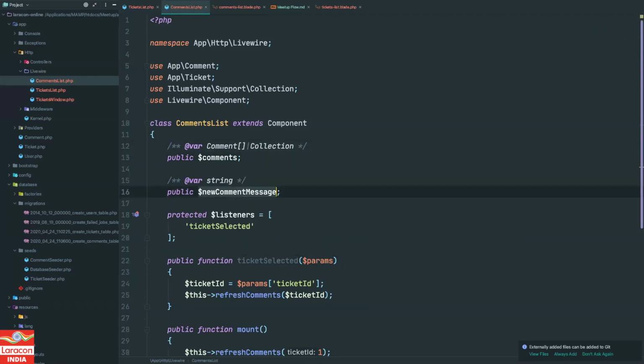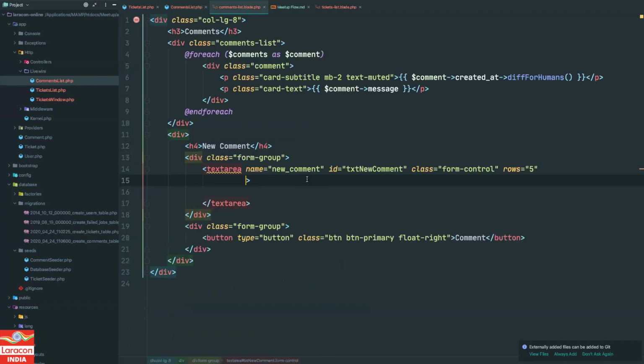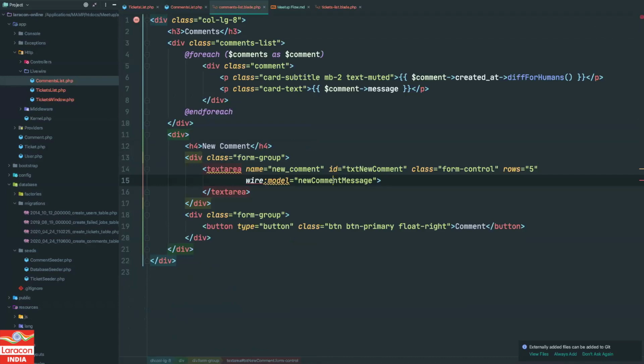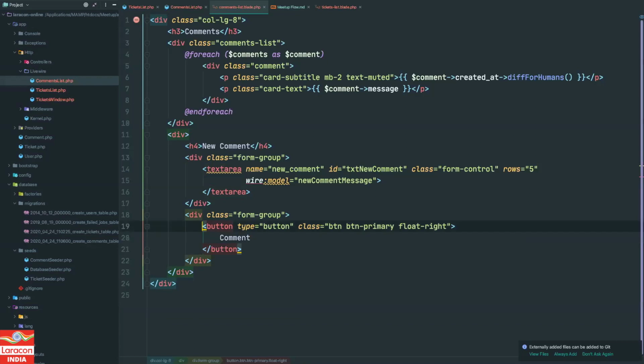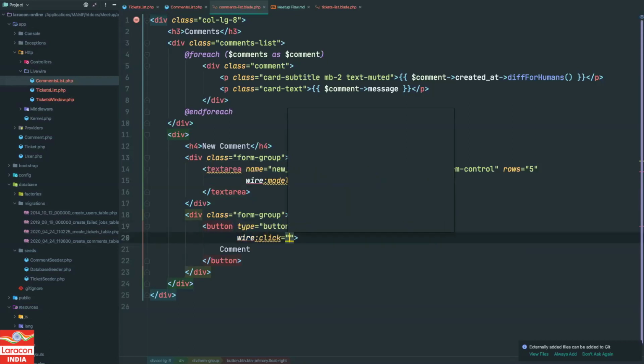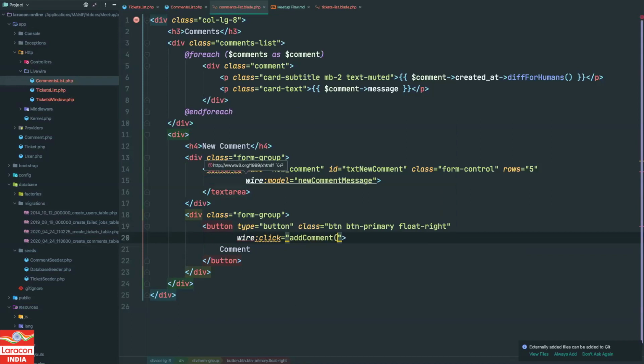So I have declared this property newCommentMessage. Now I can go to my view, which is comment list, and define wire:model equal to newCommentMessage. So this is our model. And now I can define wire:click addComment, a function.